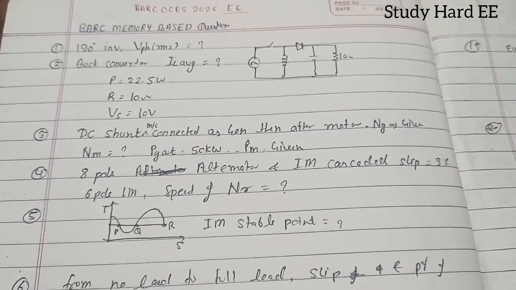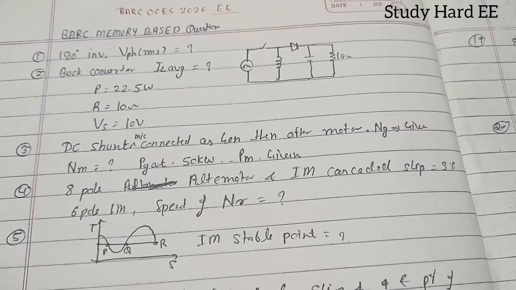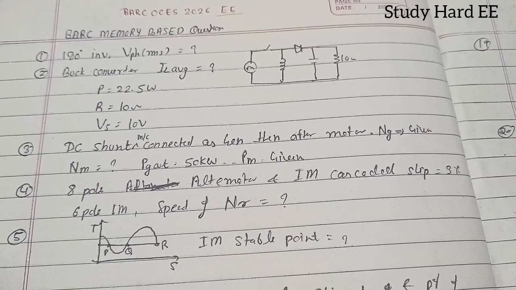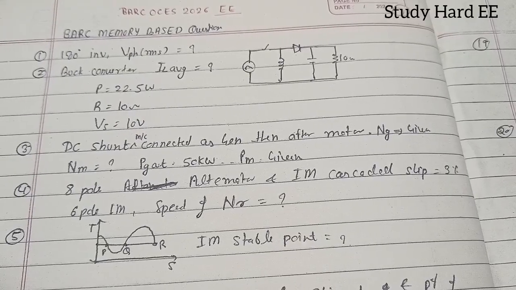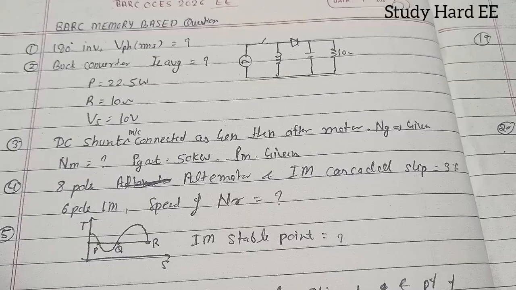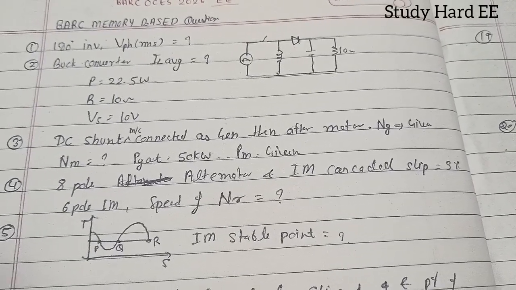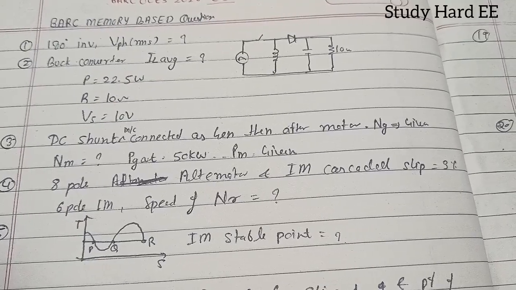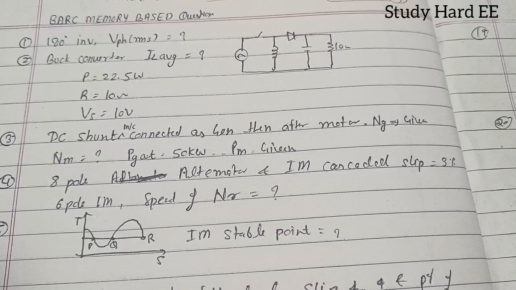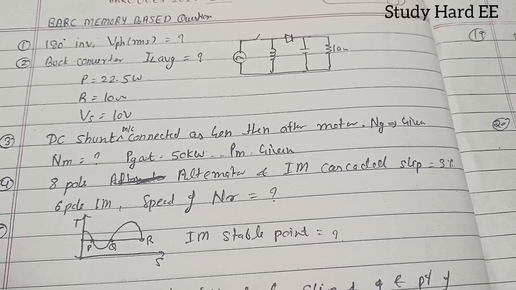You can see the question level, and this time I think the question paper was not very hard, so the cutoff will be a little bit high. And if you want BARC preparation tips, how to perform in the BARC exam, because this is very important. How much knowledge you have is good, but how to perform in the exam hall is also a very important factor. You have to consider it, don't ignore it. Sometimes you get rejected by only a few marks, then it hurts the most.